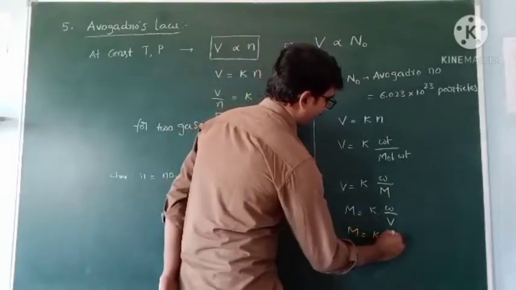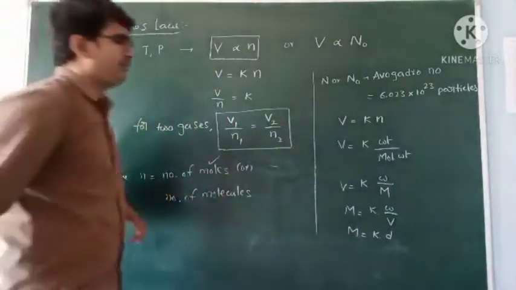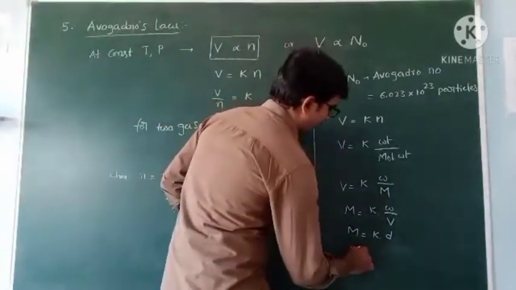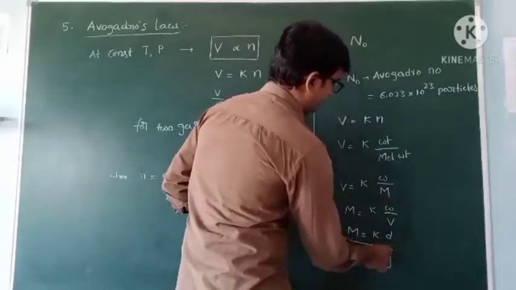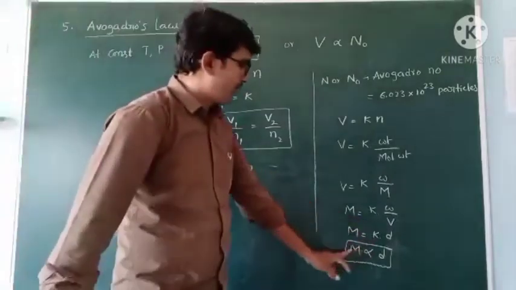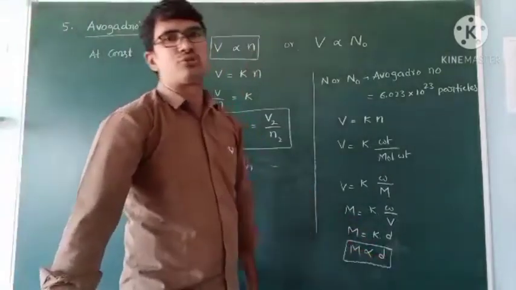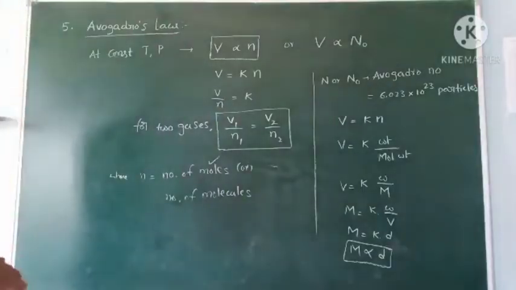Density. So M is equal to K into D. Simply it tells that molecular weight is directly proportional to the density, where D is density, meaning weight by volume. So molecular weight is directly proportional to the density of the substance. This is Avogadro's law.